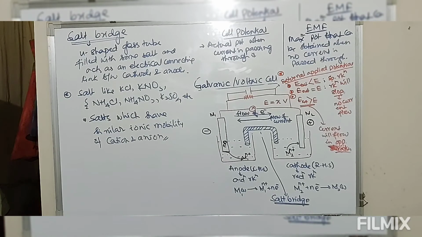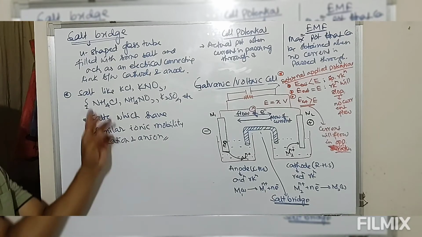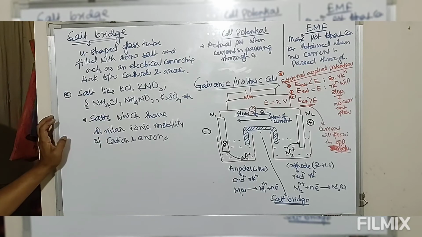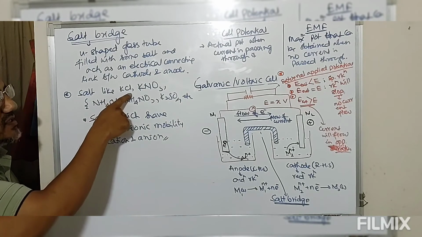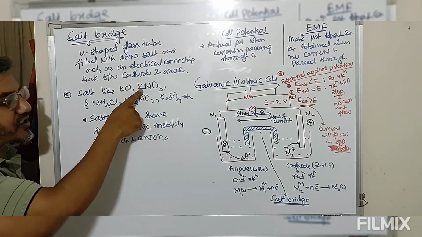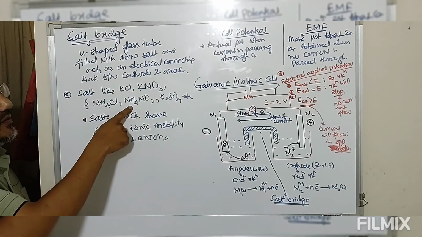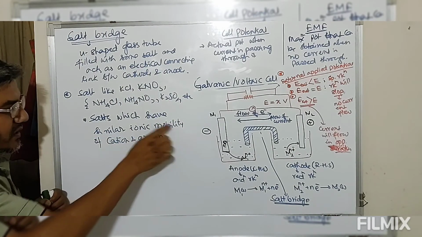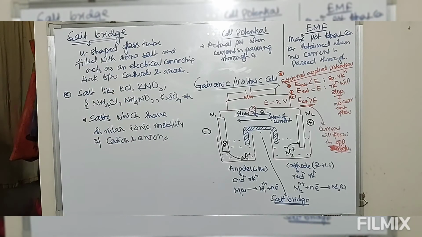So that means if they are not exactly identical, then the difference between the ionic mobilities of cation and anion should be very small. So those types of salts which have almost similar or exactly identical ionic mobility in the solution can be used. That means the mobility of potassium and Cl minus is approximately same. Mobility of potassium and nitrate ion is same. Mobility of ammonium and chloride, ammonium and nitrate, potassium and sulfate. So those types of salts with similar ionic mobility of cation and anion should be same. Those salts can be used for preparation of salt bridge.